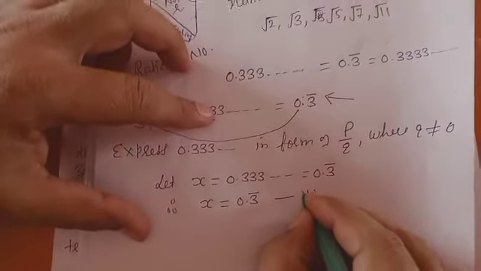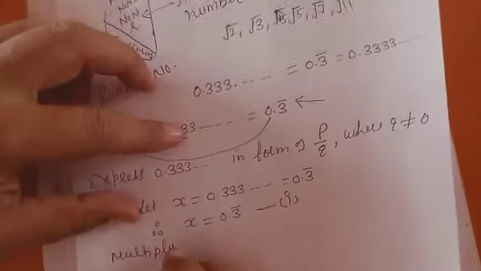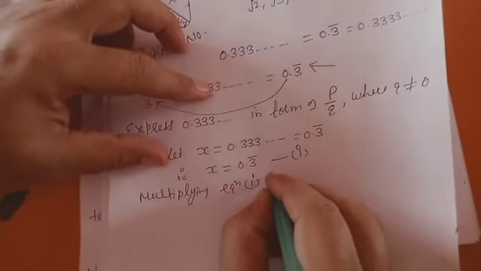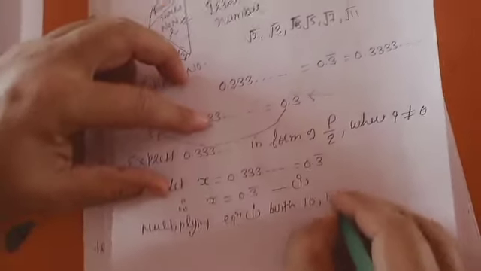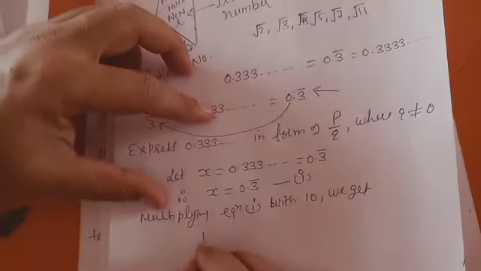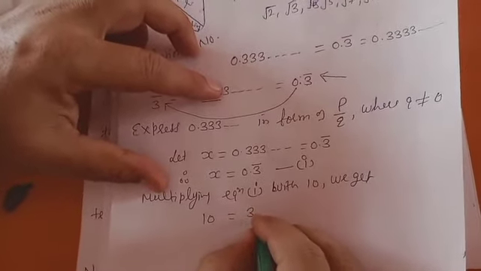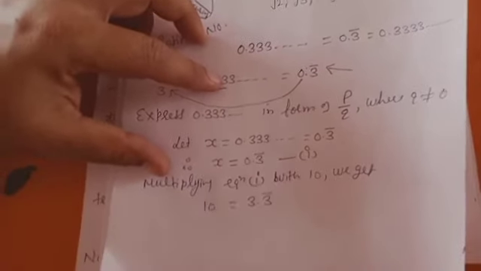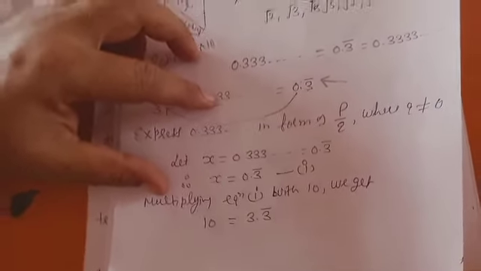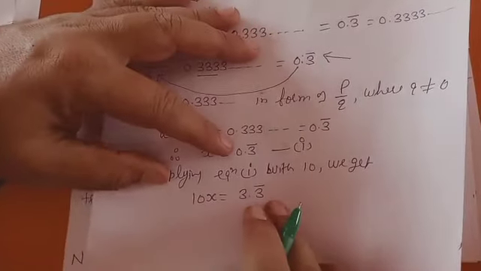This is your equation number one. Multiplying equation one by 10, we get 10x is equal to 3.3 bar, yes or no?